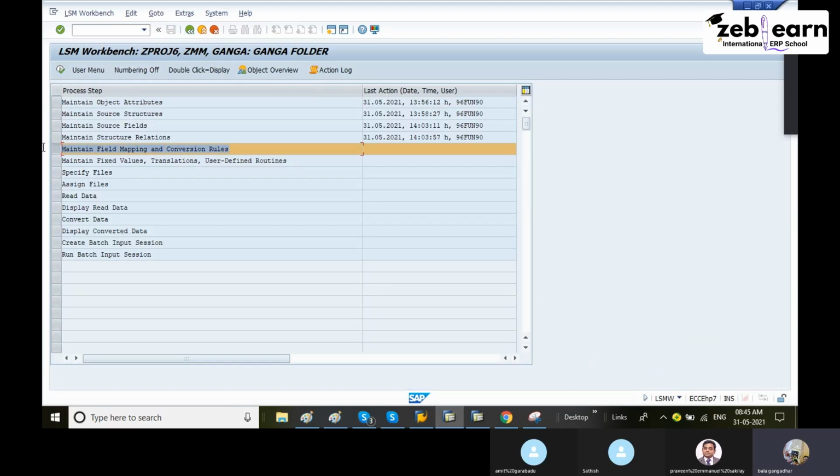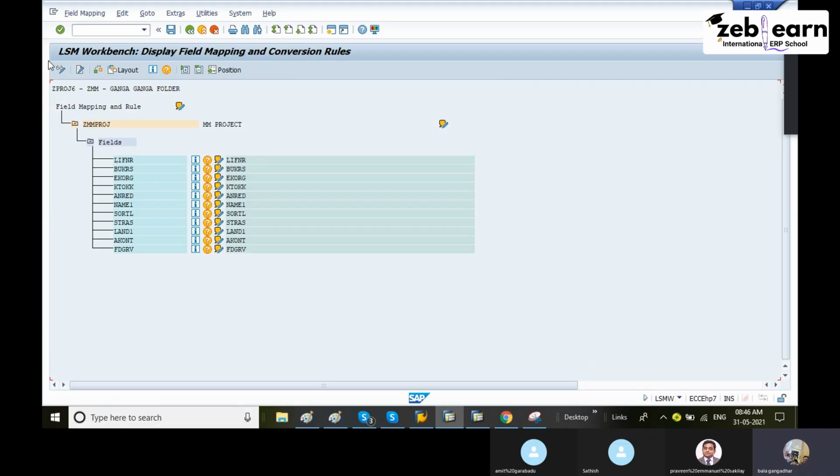Then the fifth step, maintain field mappings and conversion rules. Execute. This is in display mode.